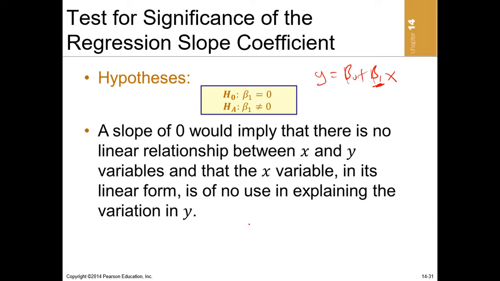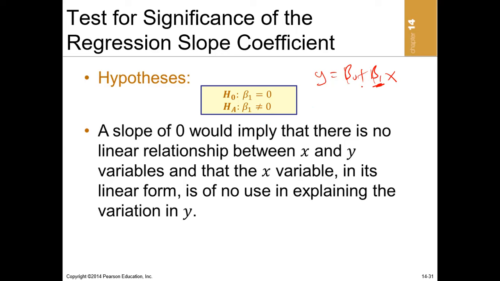Now, the default null hypothesis is that the beta coefficient is equal to 0. That is the default null hypothesis. Then, because beta can assume a negative or a positive figure, the alternative is that the beta or the slope is not equal to 0.